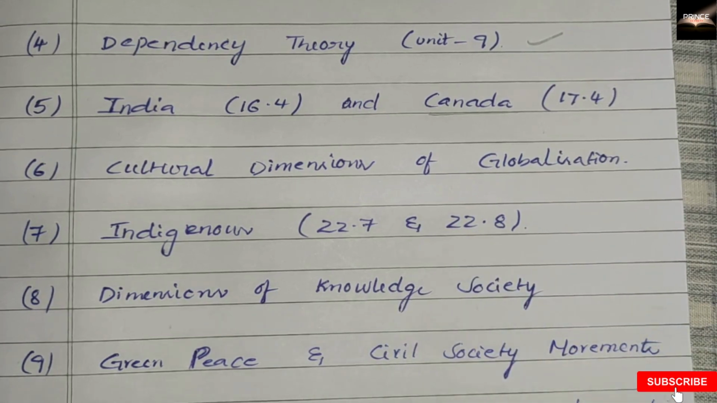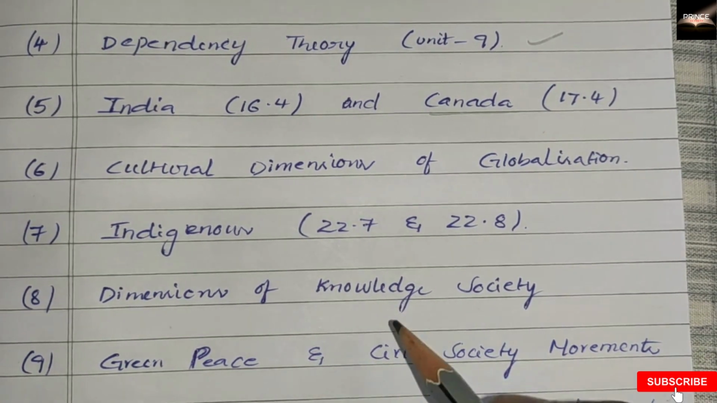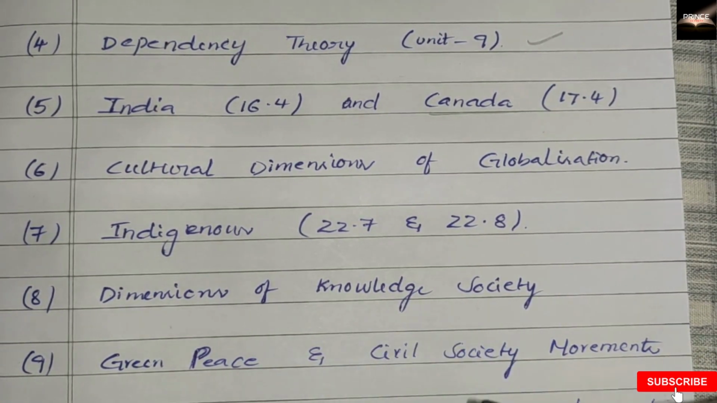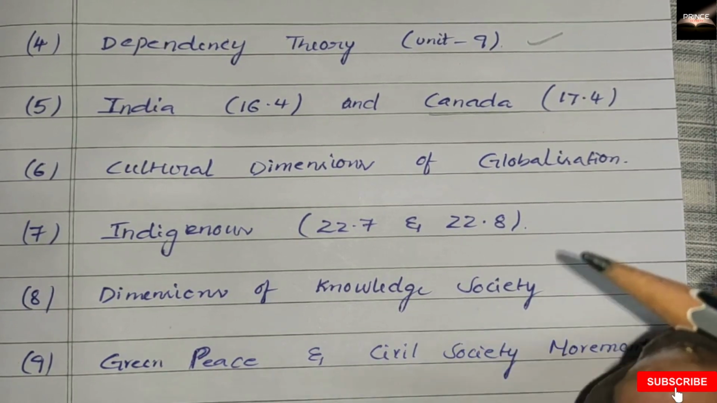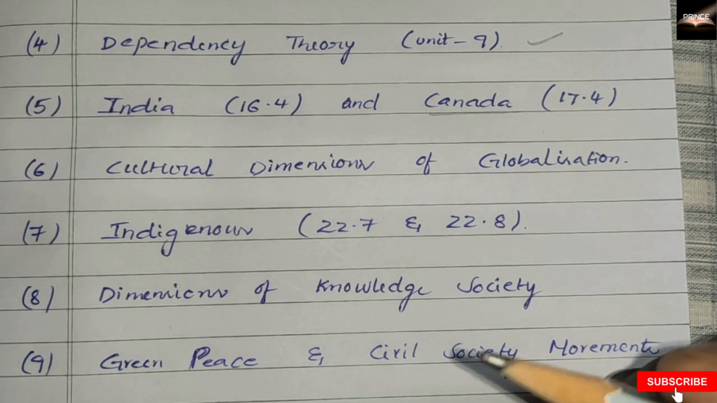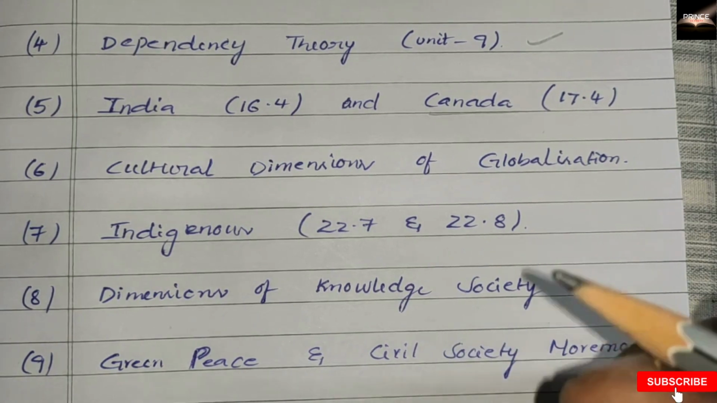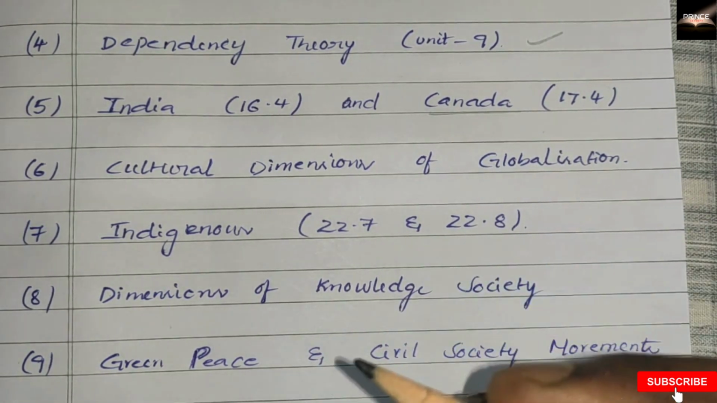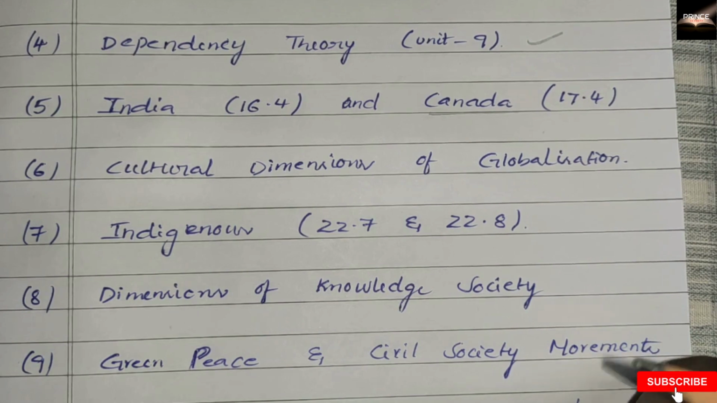Right. Next, dimensions of knowledge society. This topic helps to understand the meaning, futures, and basis of the emerging knowledge society, and also the primary importance of information and communication technology, and also the emergence of information and communication technology led knowledge society. Right? Understand?